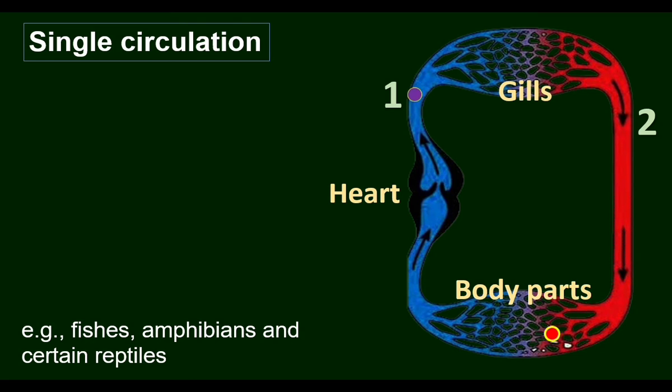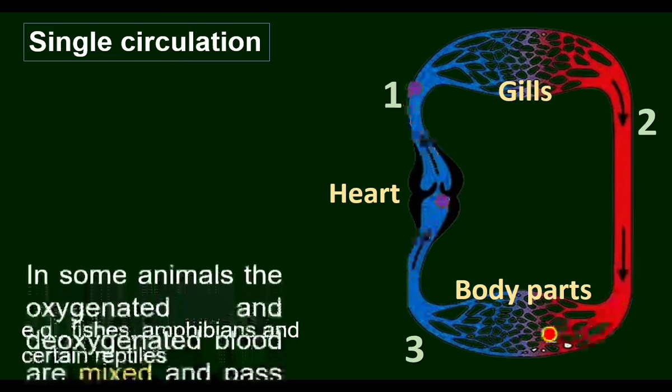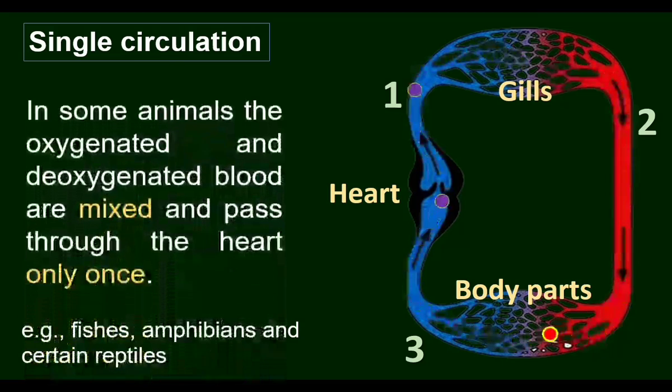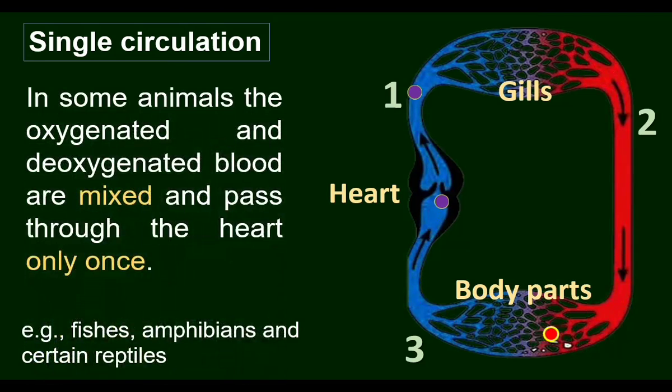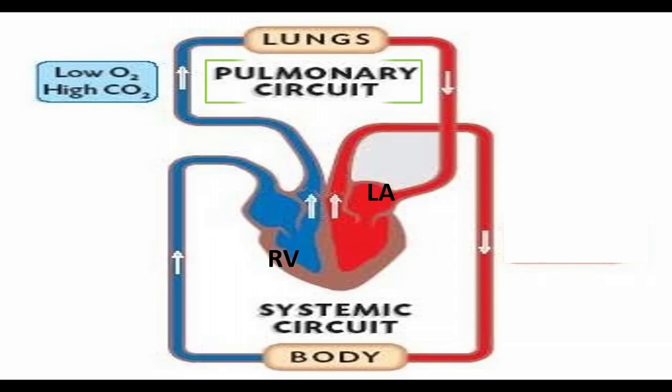From the body parts, deoxygenated blood returns to the heart. This is called single circulation because blood flows into the heart once. Because of this, there is mixing of oxygenated blood and deoxygenated blood. In some animals, the oxygenated and deoxygenated blood are mixed and pass through the heart once. This is called single circulation.